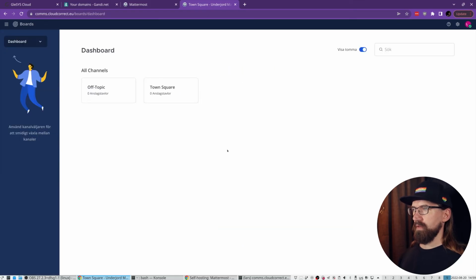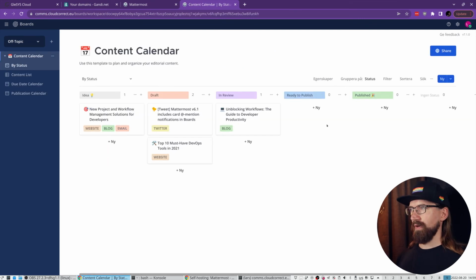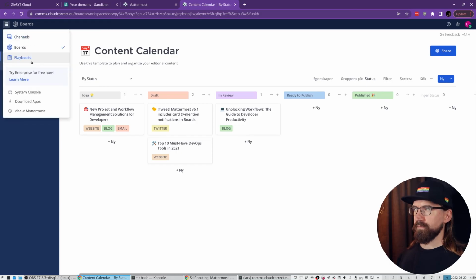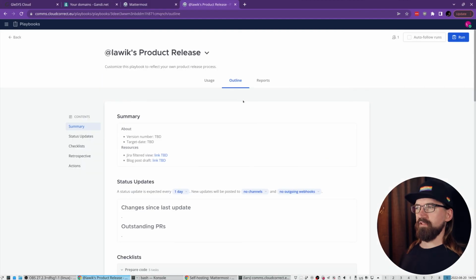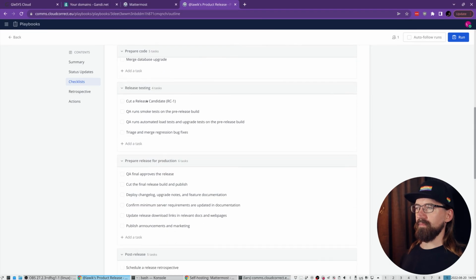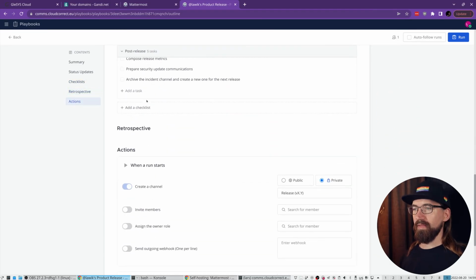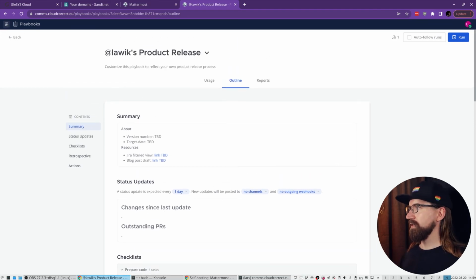So this is the type of boards you have access to, where you can build out a Kanban style board. There's also the playbook feature, which, let's say we want to create a product release, and then it allows us to set up a bunch of to-dos that relate to that procedure in our organization. Pretty neat. I'd be curious to try it.